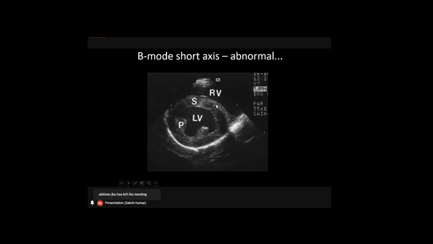In general, a B mode image will give us a short axis view where we can see the left ventricle. This is the interventricular septum, and this is the left ventricle lumen. What we were talking about is the mushroom shape, and these are the anterior and posterior papillary muscles, and this is the right ventricle. A normal, non-pathological heart should have a short axis view in this way. Okay, let's see what abnormalities we can see.